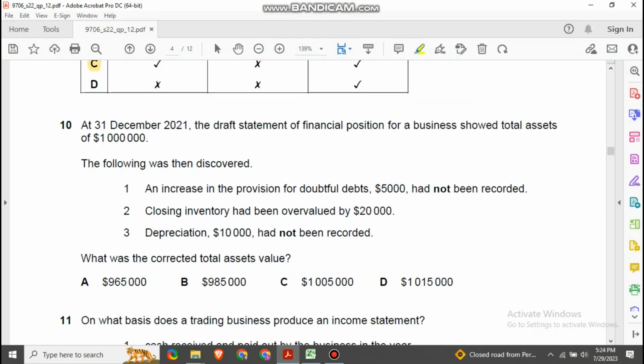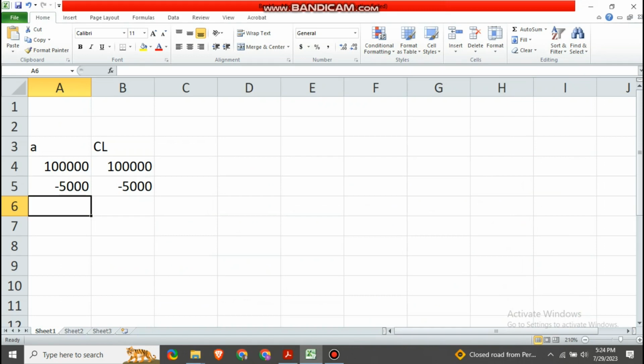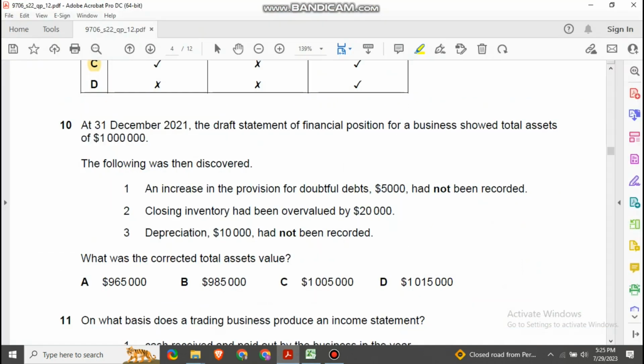Next is closing inventory had been overvalued by 20,000. Inventory is an asset, and it's overvalued by 20,000, so it will decrease the value of closing inventory, but subsequently it will also increase the cost of sales and decrease the gross profit, which will decrease your capital later.